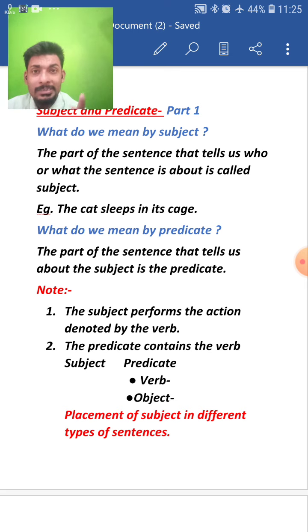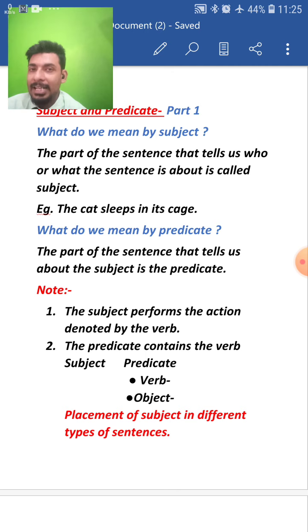Now let's come to the same example once again, where I have written the cat sleeps in its cage. In this example, my dear students, the cat of course is the subject. Sleeps is the action that is being done in this sentence, and in its cage is the object. Why? Because the action of sleeping is received by the cage.